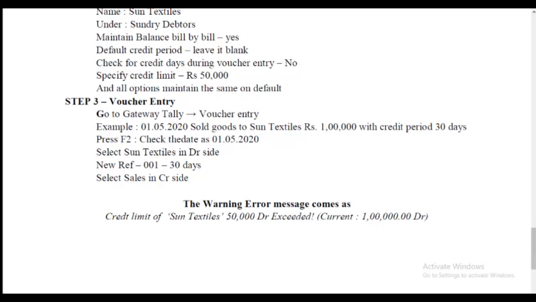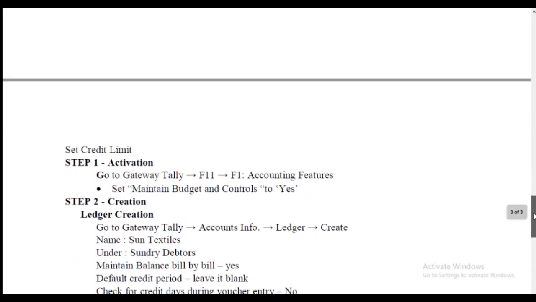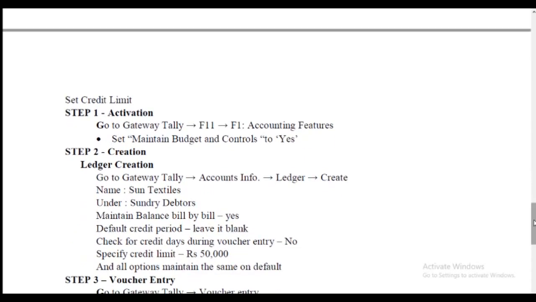Okay, we move to the examples. First you check whether maintain budget and control is enabled or not in accounting features.